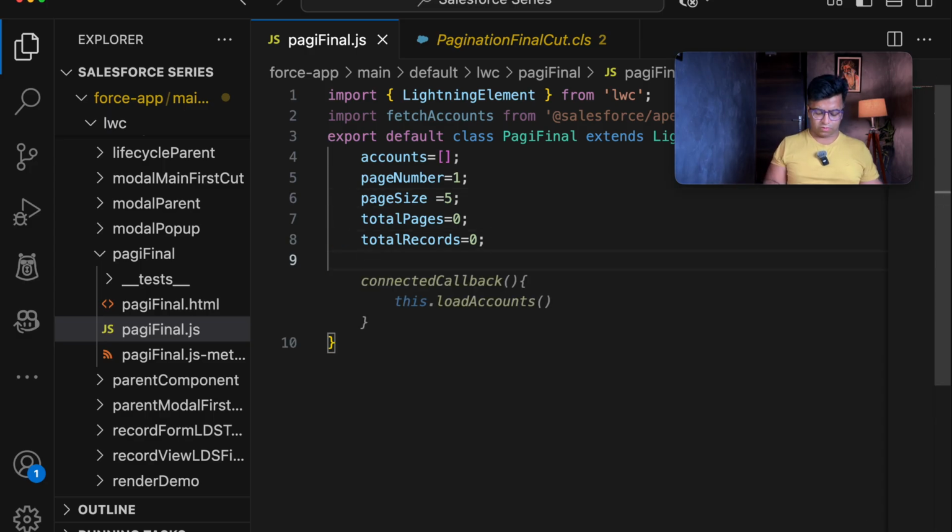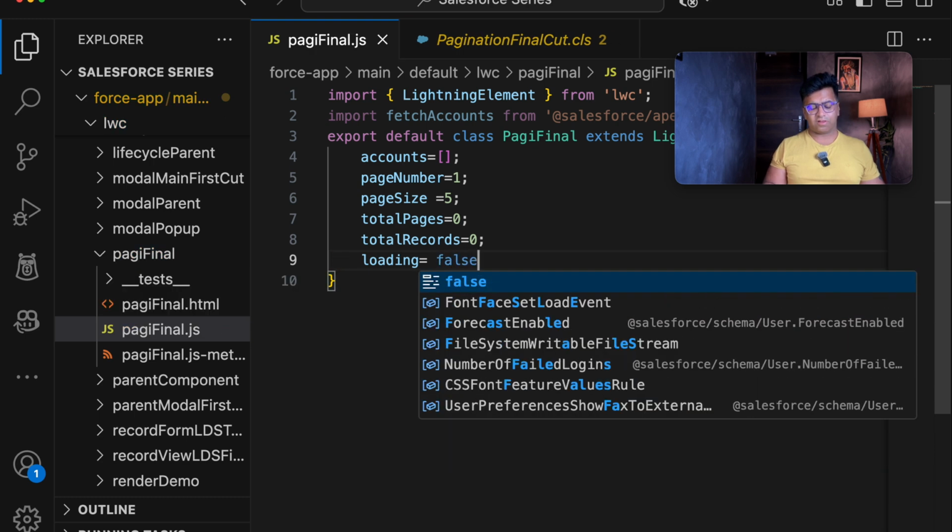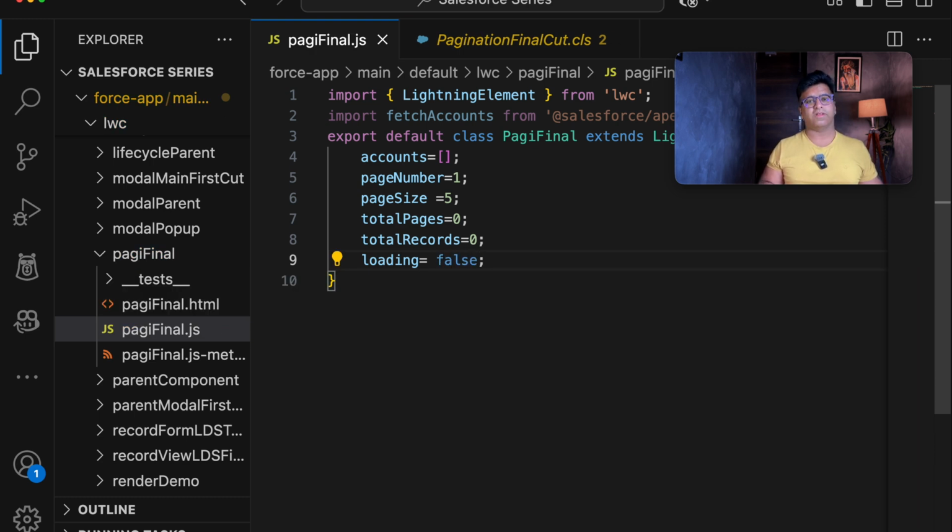So what we will be doing, we will be setting loading equal to false, because it looks cool, so that a user will not keep waiting and will be seeing the spinner. You must have seen it when I started the demo, that when you are clicking the previous button or next button, a spinner is loaded showing that please wait. It is just like a buffering button. So let's do this, and once this is done,